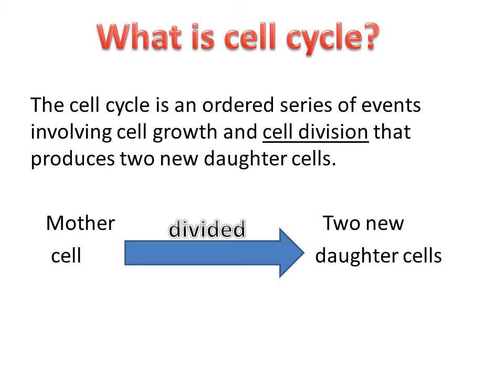Why does cell division happen? Cell division happens for growth. Organisms grow because cells are dividing to produce more and more cells. And another reason for cell division is to replace old, dead, or damaged cells.